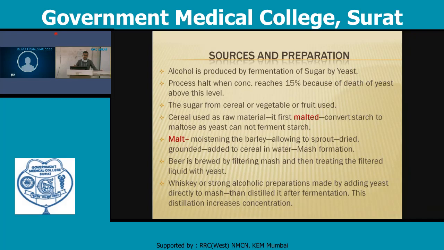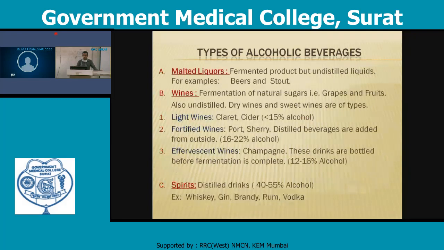What are the various types of alcoholic beverages? First is malted liquor, which is a fermented but undistilled liquid, for example beers and stout. Wine is the fermentation of natural sugar, that is, grapes and fruit that contain natural sugar, and fermentation of this sugar produces wine. So it is also undistilled. Dry wine and sweet wine are the types.